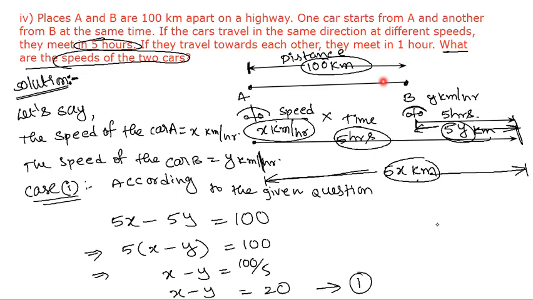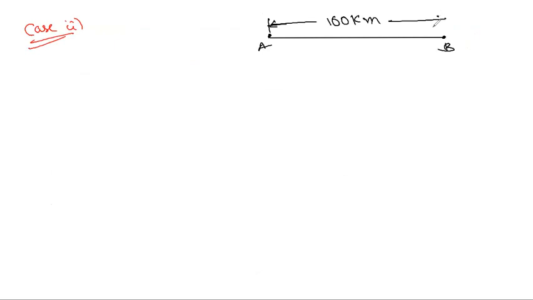That means, let me take the second condition, how the diagram will be. Case 2: they are traveling towards each other. First, let's take point A and point B. The distance between them is 100 kilometers. Car A is here, its speed we took already as x kilometers per hour. This is y kilometers per hour, the speed of car B.